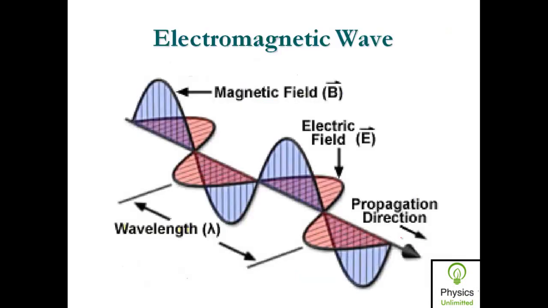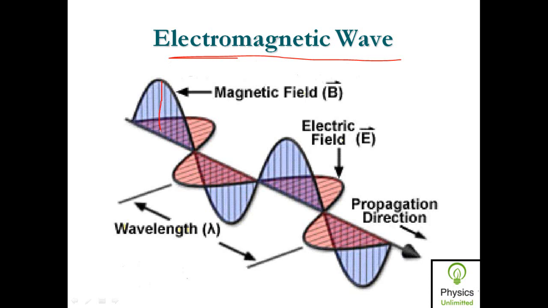Now you know that electromagnetic waves are composed of an electric field vector as well as a magnetic field vector, like this. Here this is the magnetic field vector, and this is the electric field vector, which is shown like this. In case of an electromagnetic wave or light wave, the electric field vector and magnetic field vector vibrate perpendicular to each other.